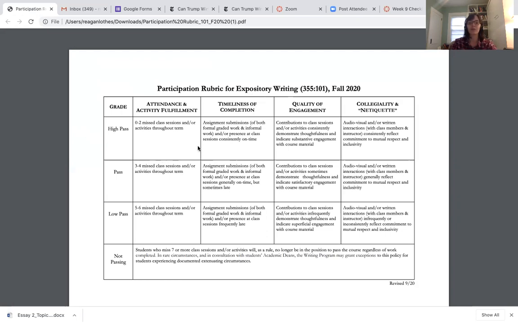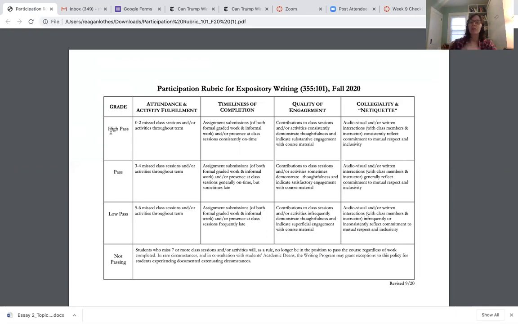And you can read through these criteria. So the options here are high pass, pass, low pass, and not passing. So as you can see, low pass, 5 to 6 missed class sessions and or activities throughout the term. And so we want to make sure, of course, that we're keeping up with the assignments, that we don't have anything missing, right? So that we can get us up into the high pass portion of that grade.